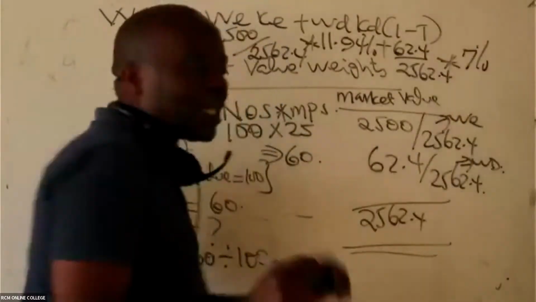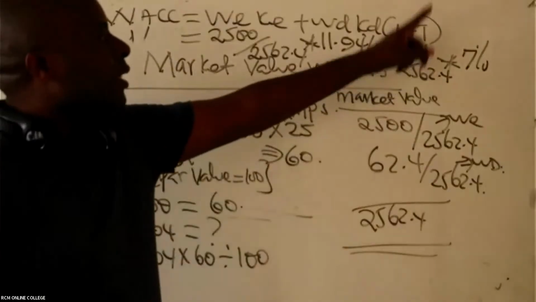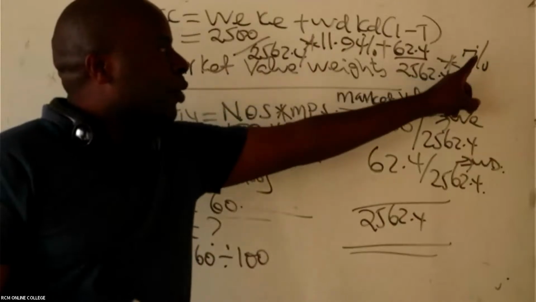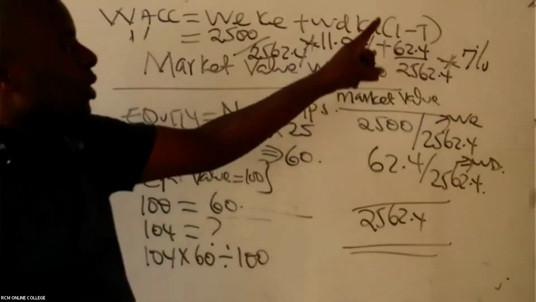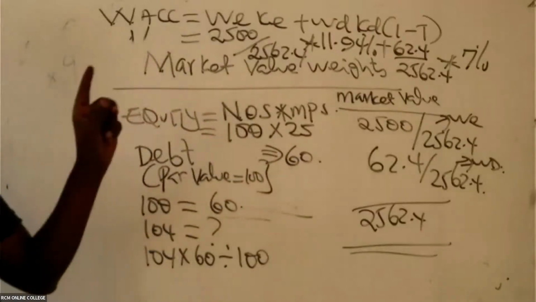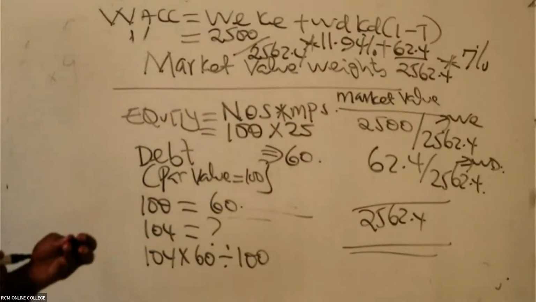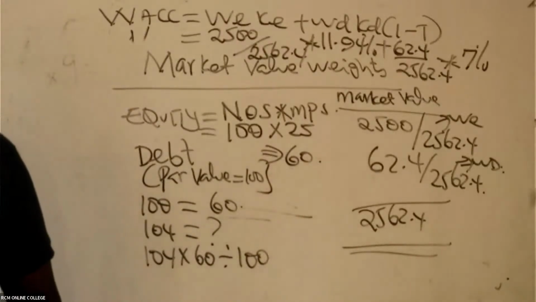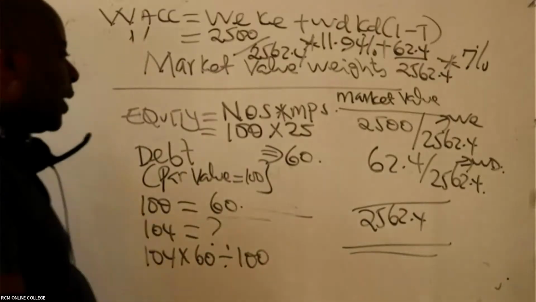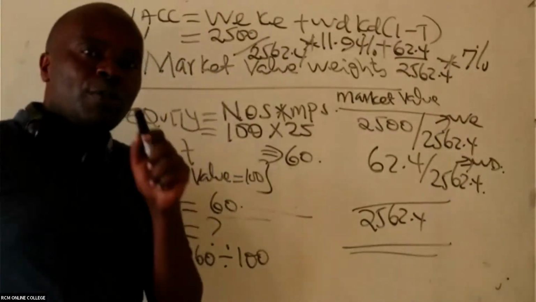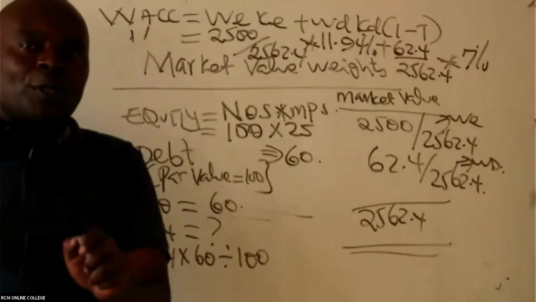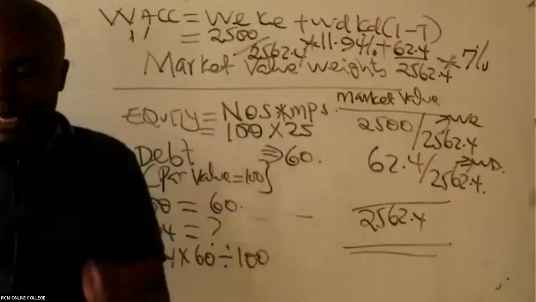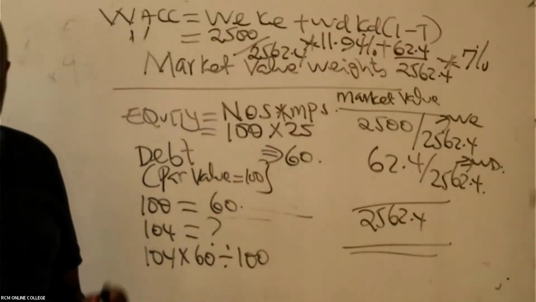So if it's after tax, don't do the tax adjustment again. Don't multiply this with 1 minus t, because this is already after tax, so it's already tax adjusted. Now you're able to give me the WACC. Remember that we don't use book values to get weights. We should always use market values.